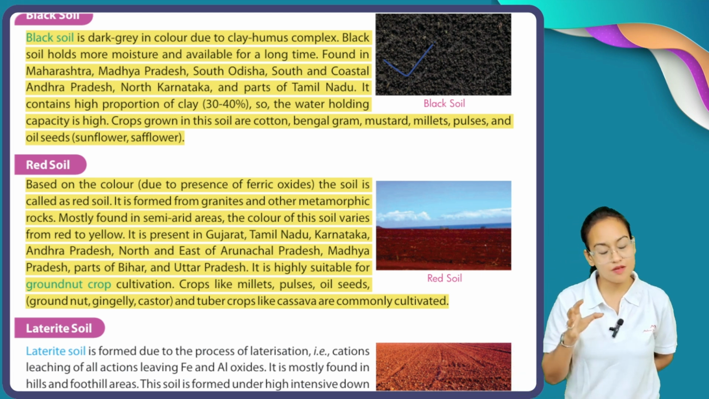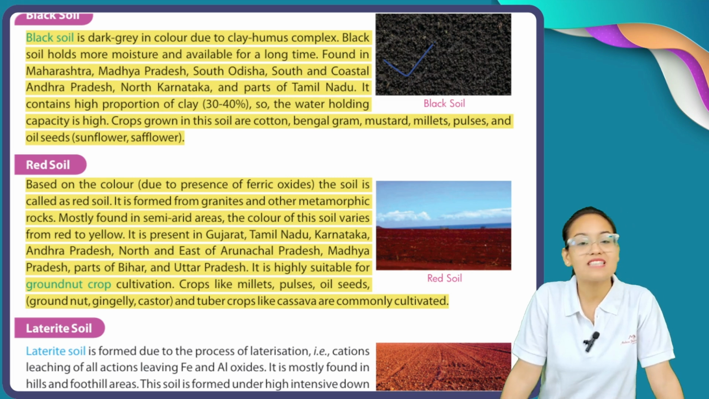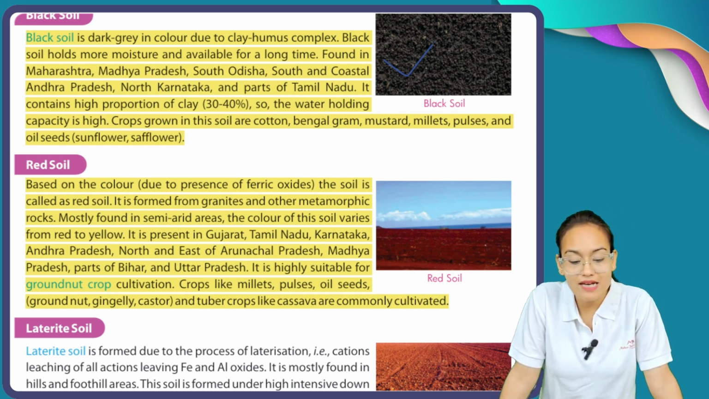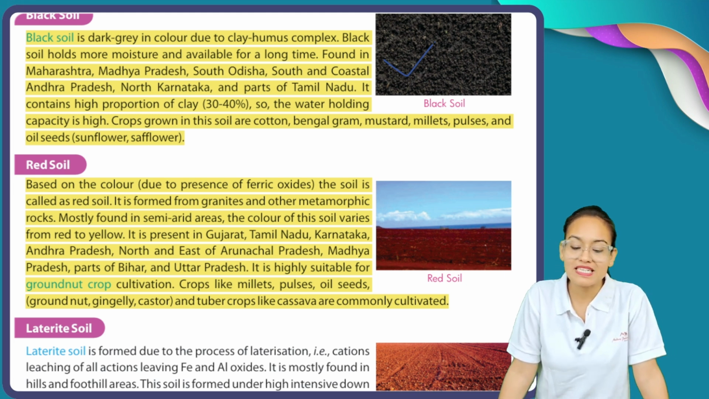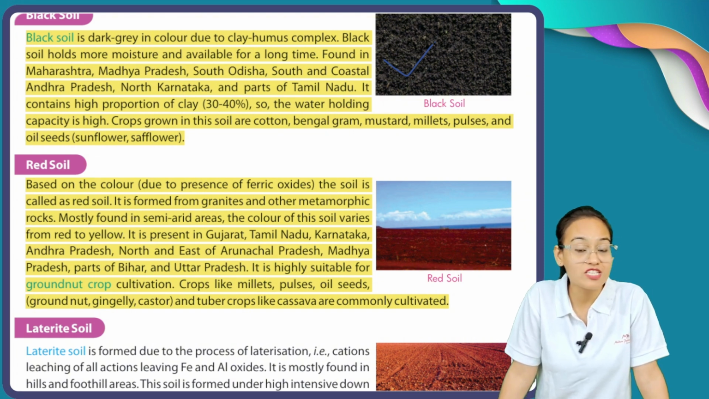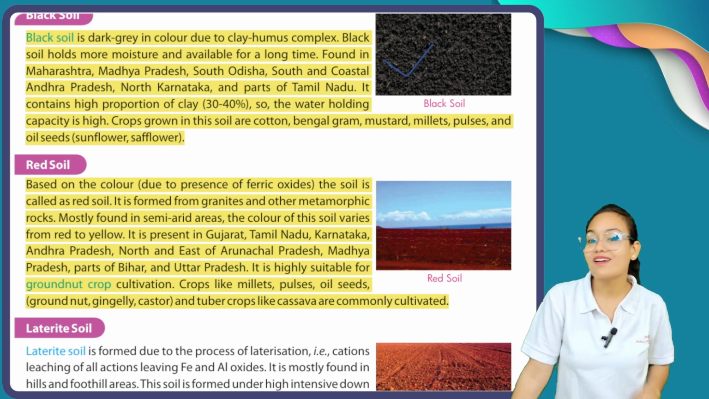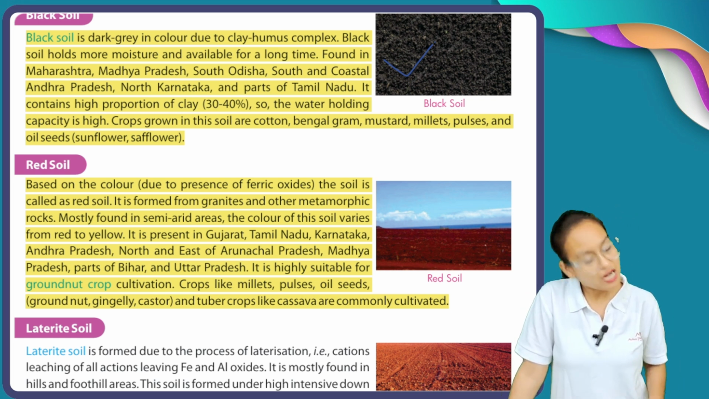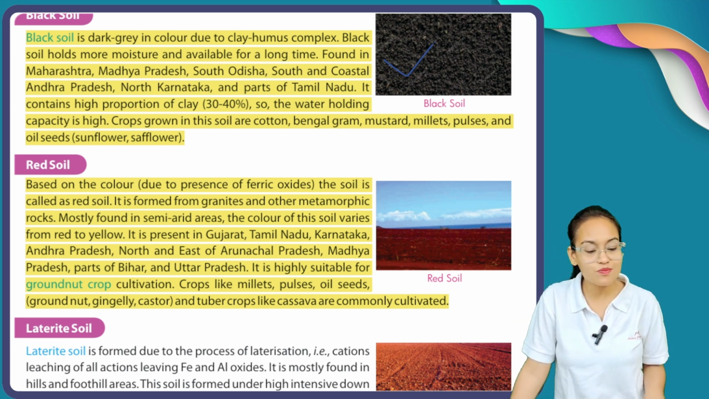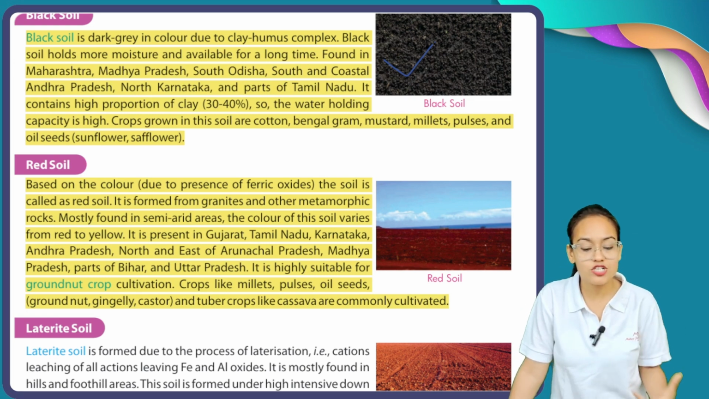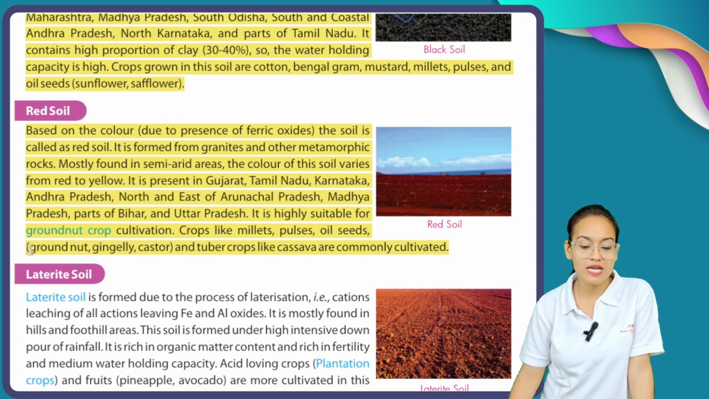Mostly found in semi-arid areas, red soil is found in regions like Gujarat, Tamil Nadu, Karnataka, Andhra Pradesh, and north and east of Arunachal Pradesh, and its color varies from red to yellow. Red soil is suitable for groundnut cultivation. Other crops are also grown here, like millets, pulses, and oil seeds, including groundnut, gingelly, and castor. Some tuber crops like cassava are also grown.